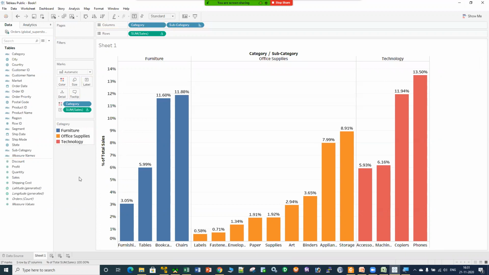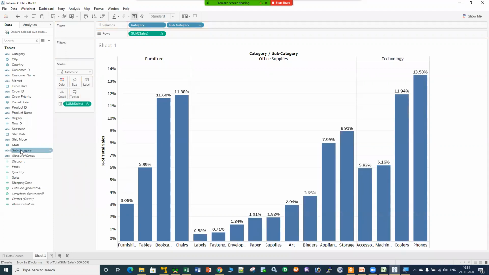But it is not giving me much information. Being a data scientist or a data visualization expert or a reporting expert, what is your primary responsibility? My primary responsibility is that even a non-technical person who doesn't know about these technical things should be able to get the maximum information from my data visualization. It should not be confusing. So is that color giving you any information? I don't think so. So I can remove that category pill from the marks card.